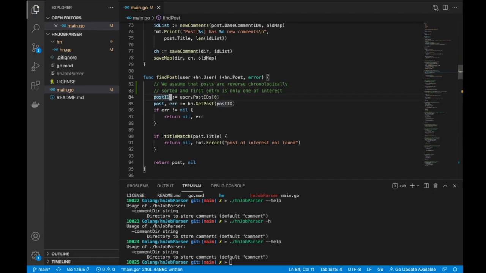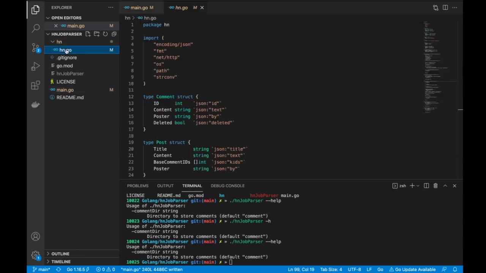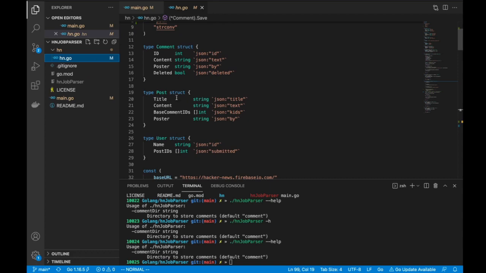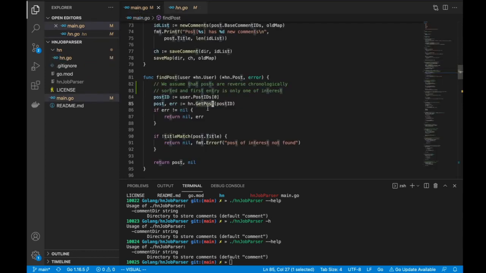Once I get the post ID, I'll just get the post, and as we had seen earlier, let's just look at the post object also. So I get the title, I get the content of the post, and I get the base comment IDs, as we had seen earlier. I get only the first level comments, not the second or any of the higher level comments, and that's what I'm interested in. So I pick that.